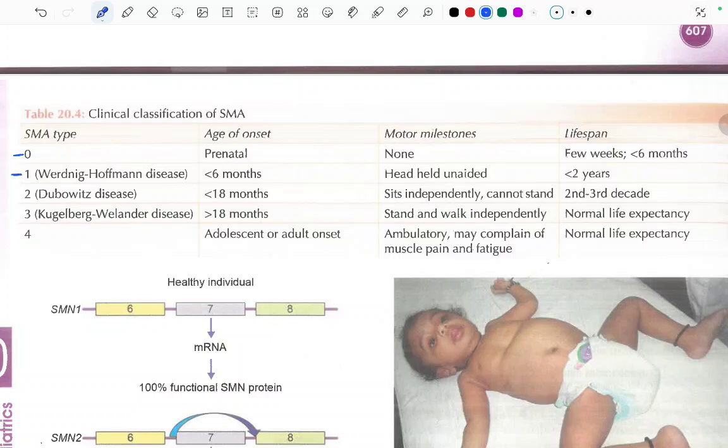Dubowitz disease, less than 18 months is the age of onset, sits independently but cannot stand, 2nd to 3rd decade. Sits independently but cannot stand, 2nd to 3rd decade. Fine. Dubowitz disease. Kugelberg-Welander disease, more than 18 months, stands and walks independently, and normal life expectancy. Type 3. And type 4 has adult or adolescent onset, is ambulatory, may complain of muscle pain and fatigue, normal life expectancy.